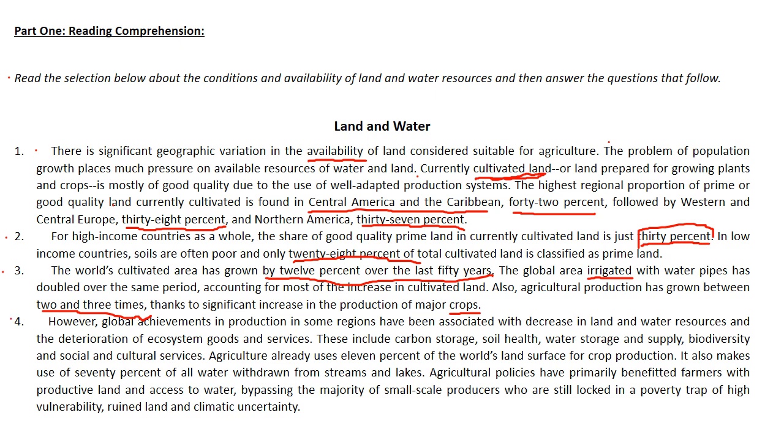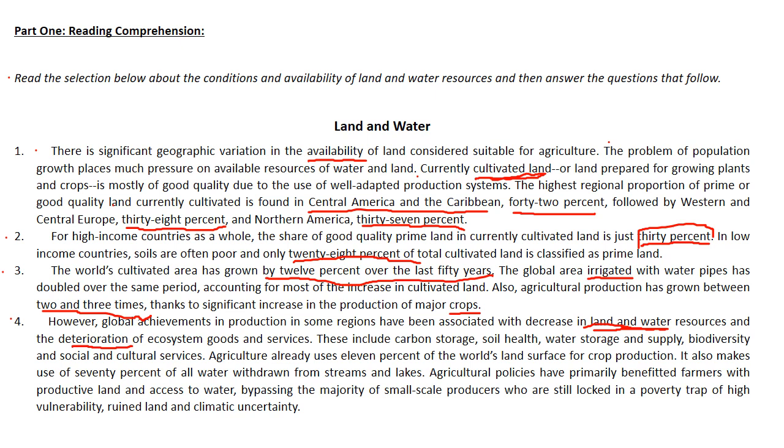Paragraph 4. However, global achievements in production in some regions have been associated with decrease in land and water resources. Okay, so we are having a problem with the amount of land and water available for cultivation and the deterioration of ecosystem goods and services. So the ecosystem for planting is deteriorating, becoming worse.